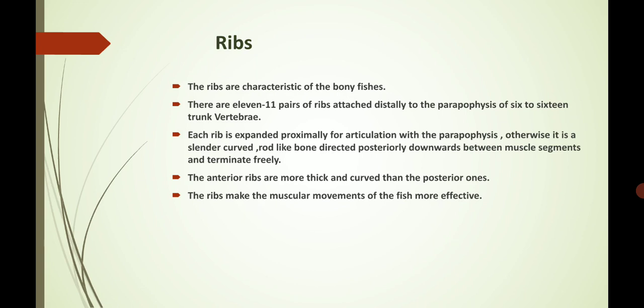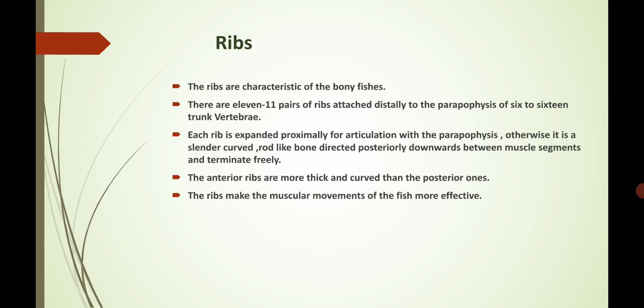And the last one is the ribs. The ribs are characteristic of the bony fish. There are 11 pairs of ribs attached distally. As I told you, these ribs are present in the typical trunk vertebrae in 11 pairs. Each rib is expanded proximally for articulation with the parapophysis.